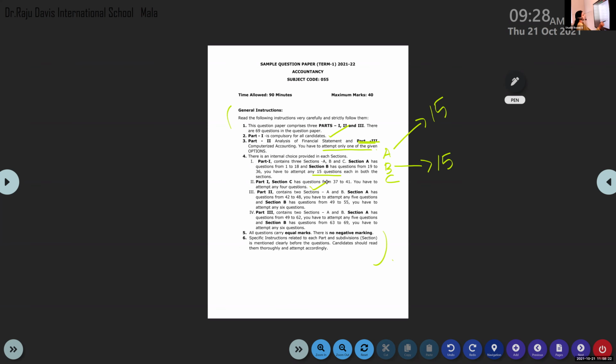Coming to Part 2, again you have Section A and Section B. Section A has questions from 42 to 48, and you have to attempt any 5. Section B also has questions from 49 to 55, and you have to attempt any 6.